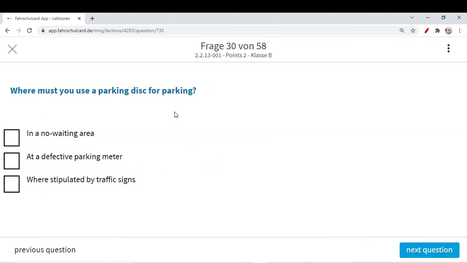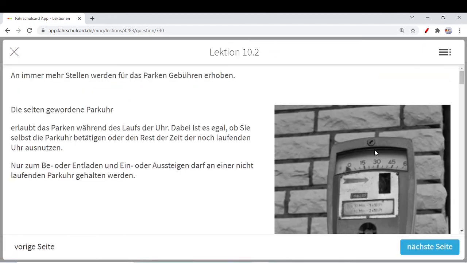So question number 30, which is the last question for this particular video, and our 30 questions will be completed, and then I think in the next video we will upload 28 more questions, and then we are done with this topic number 10. So where must you use a parking disk for parking? So what is a parking disk actually?